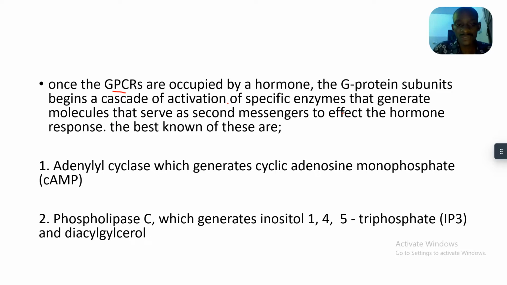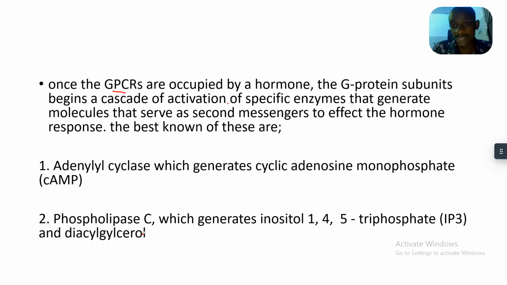The best known of these are adenyl cyclase, which generates cyclic adenosine monophosphate, and secondly phospholipase C, which generates inositol 1,4,5 triphosphate and diacylglycerol.